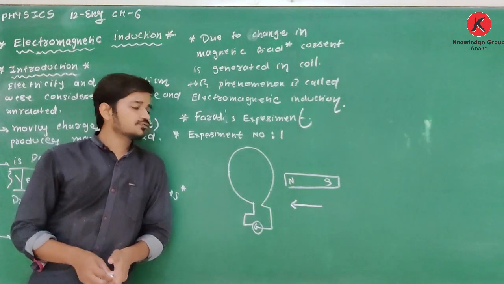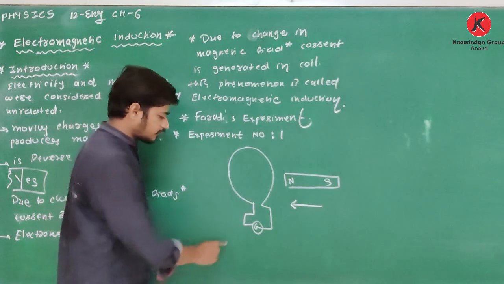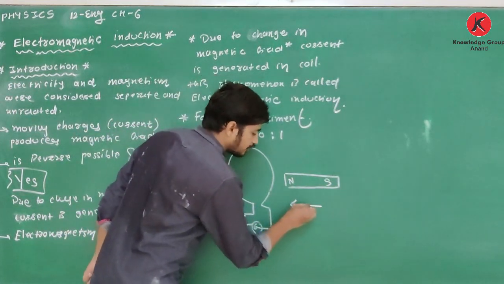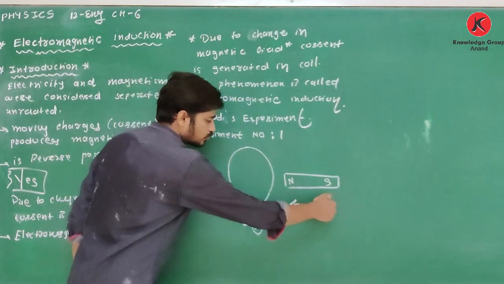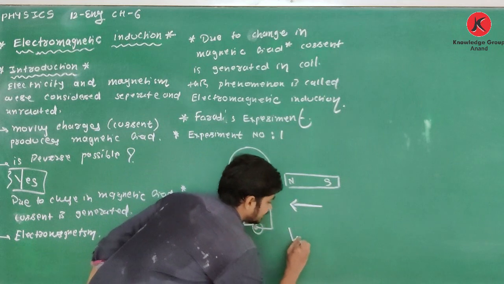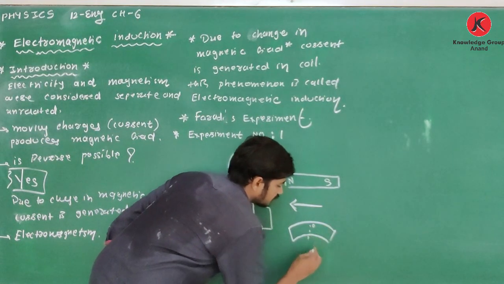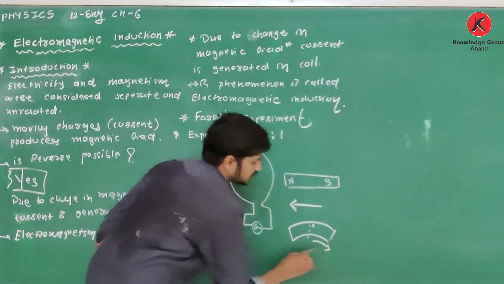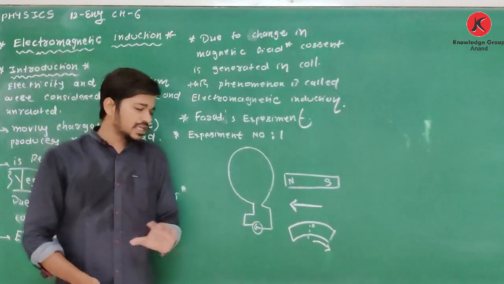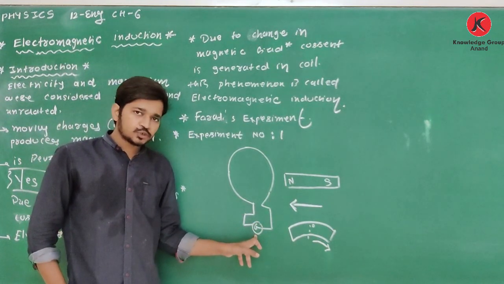So he took one coil connected with a galvanometer, and a bar magnet. When the bar magnet facing north pole is moved towards the coil, the galvanometer, suppose it is a scale, starts at 0 and shows some deflection.